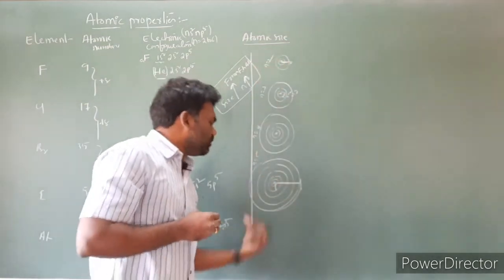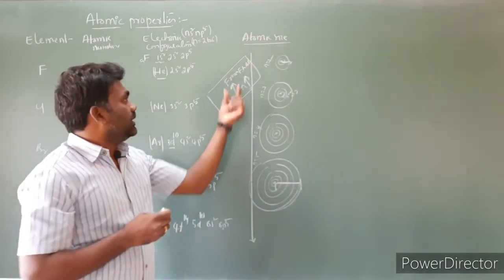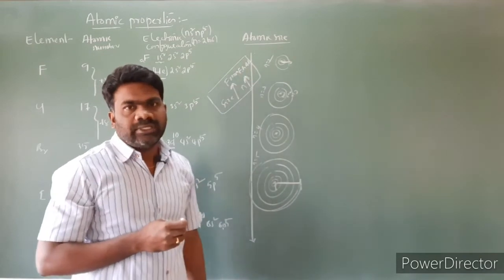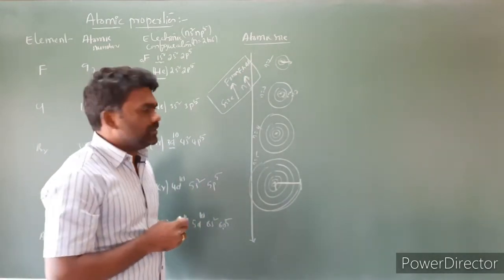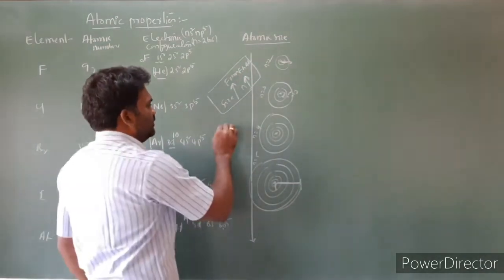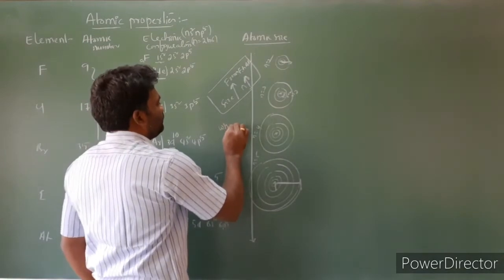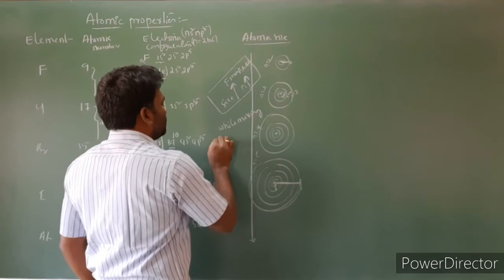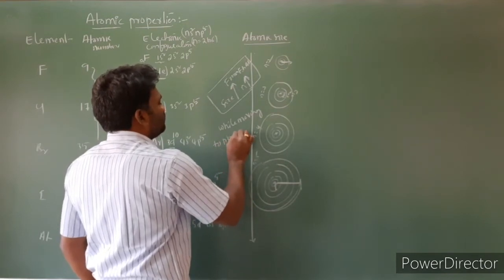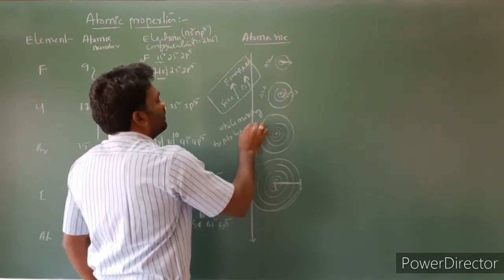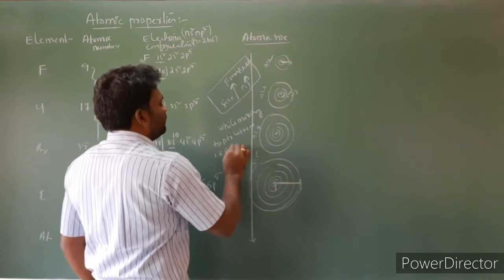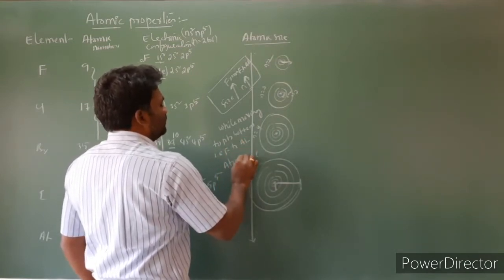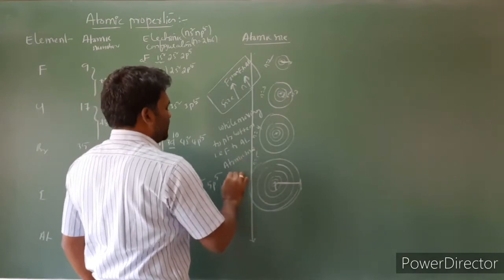So while moving from top to bottom, atomic size increases because of the increasing number of shells, nothing but the principal quantum number. So the statement you have to write is: while moving from top to bottom, that means fluorine to astatine, atomic size increases.